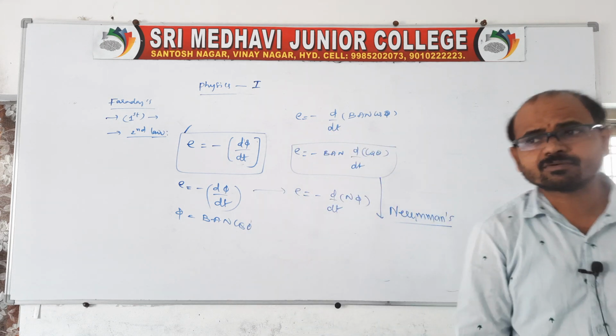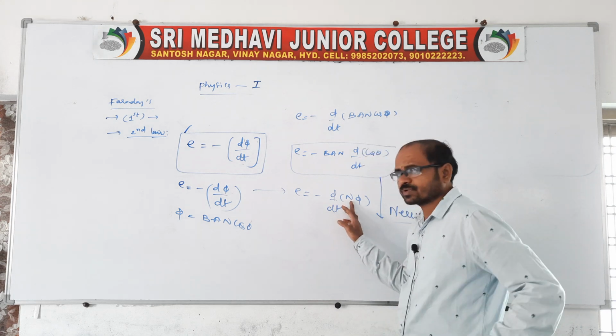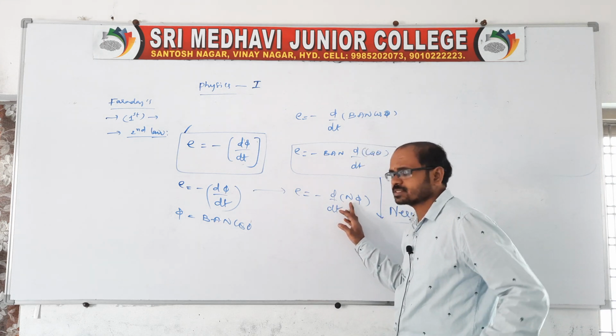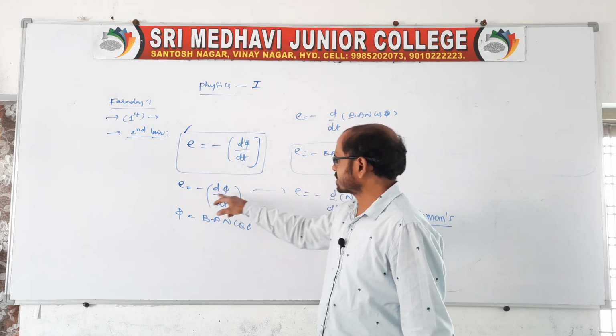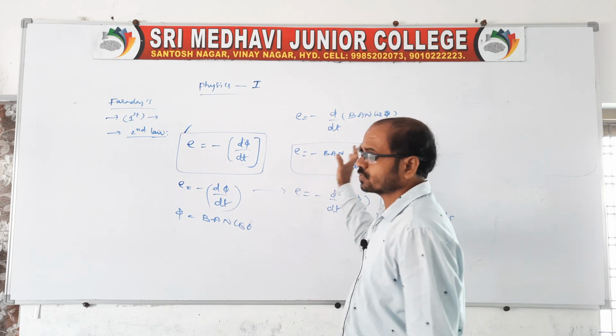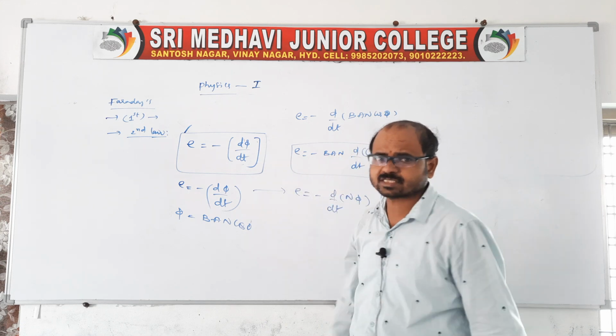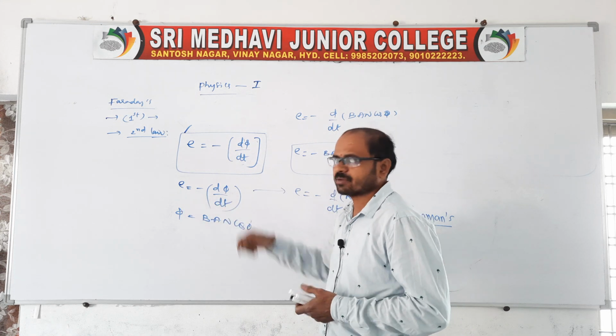So, EMF is equal to minus d phi by dt, or we can say the coil contains n number of turns, and we know flux is equal to BAN cos theta, then E is equal to minus d phi by dt, so E is equal to minus BAN d by dt of cos theta. Just now I told you, in the last topic, E is equal to minus d phi by dt.